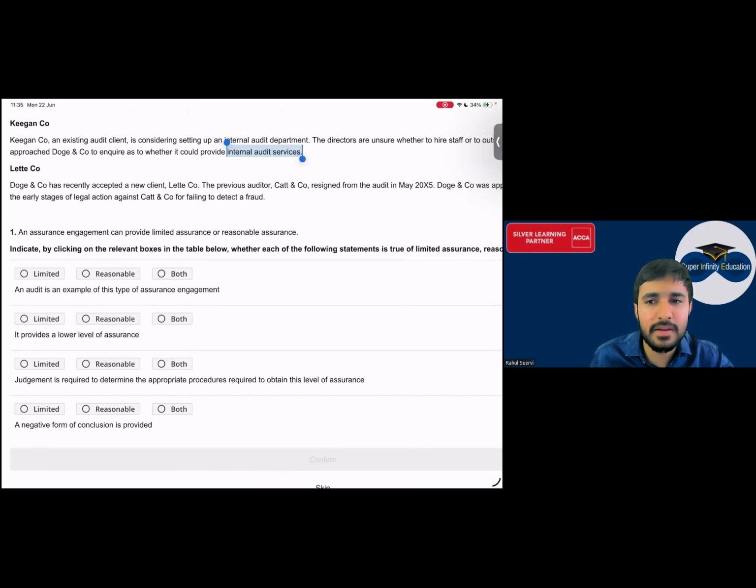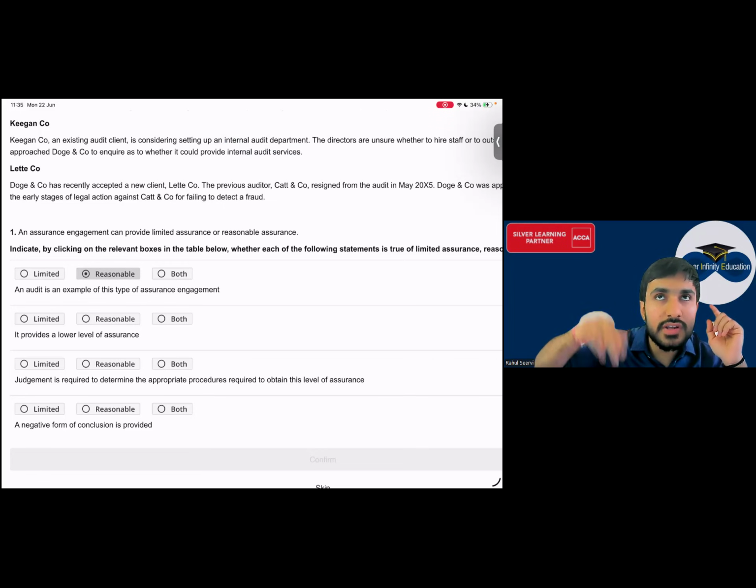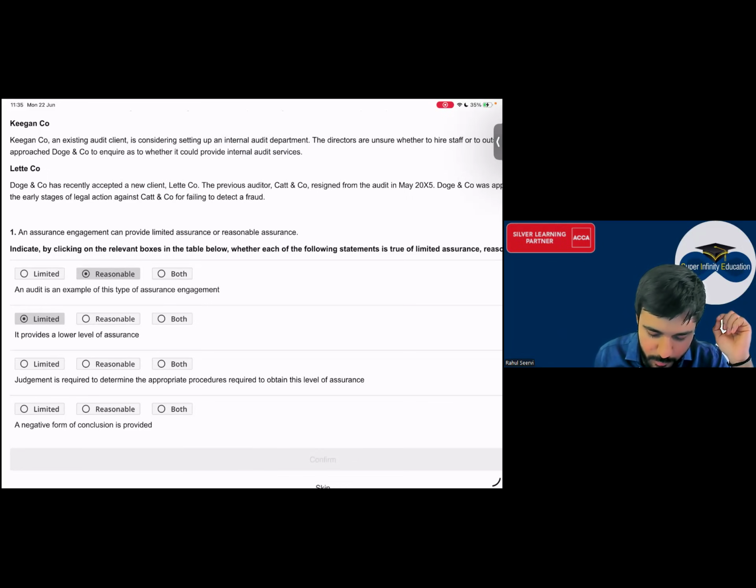Everyone, audit is an example of what? Reasonable, yes sir. It provides a higher level of assurance. Who provides a lower level of assurance? Lower level of assurance is given by limited assurance or reasonable assurance? Limited, sir. Then judgment is required to determine the appropriate procedures required to obtain this level of assurance.